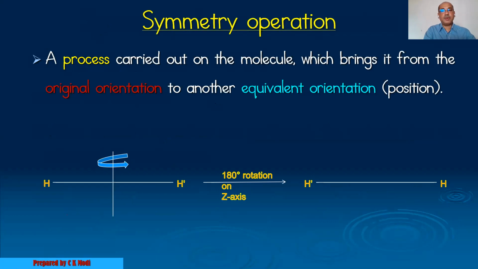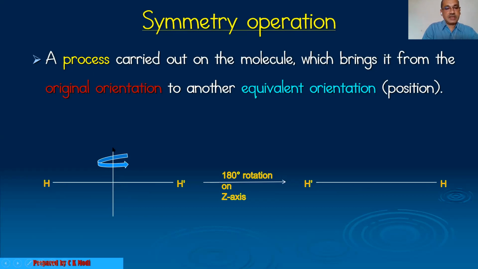Now look at this example, the hydrogen molecule. If we carry out any symmetry operation and after performing it we get an equivalent structure, then the molecule has that symmetry operation. Look at this hydrogen molecule.